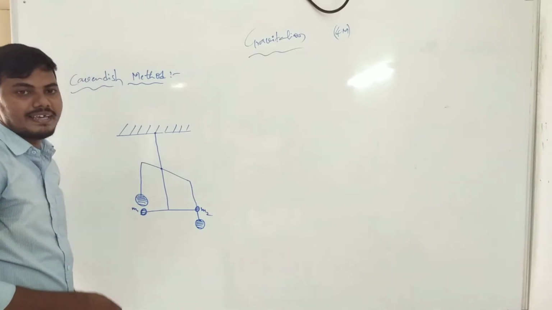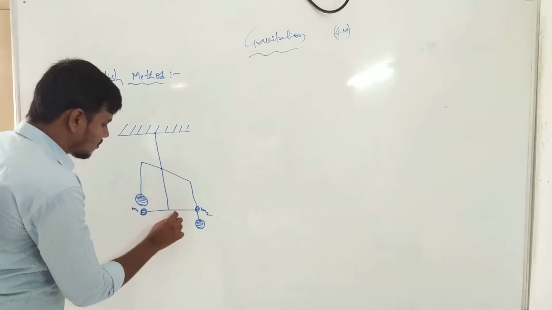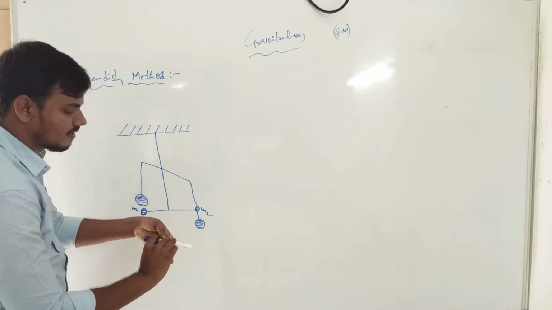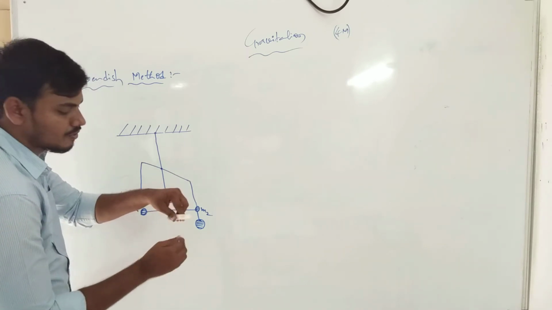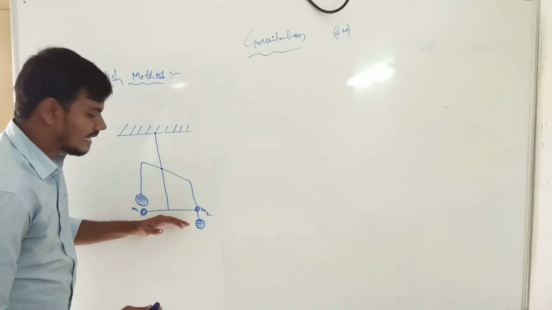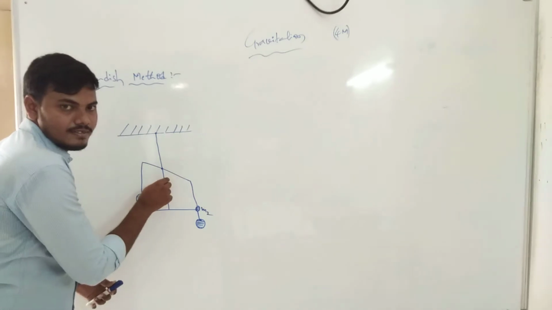I apply some external force to the plank to rotate it, first one and then the second. Now these downward balls rotate to their positions, and at the same time the string is twisted.